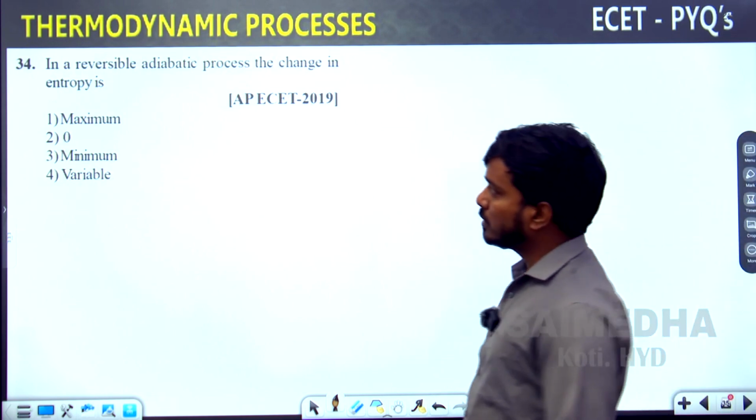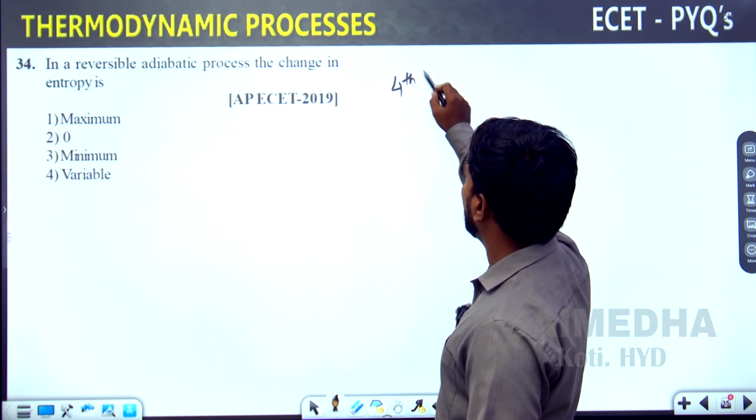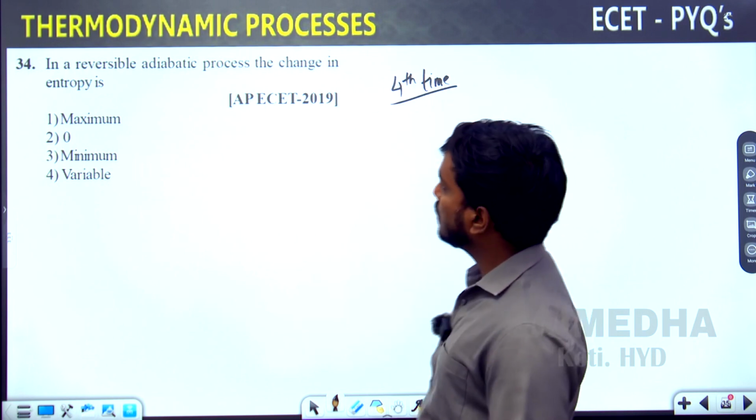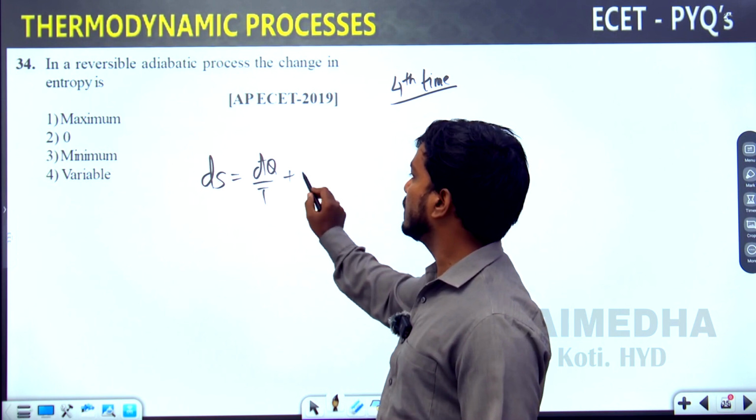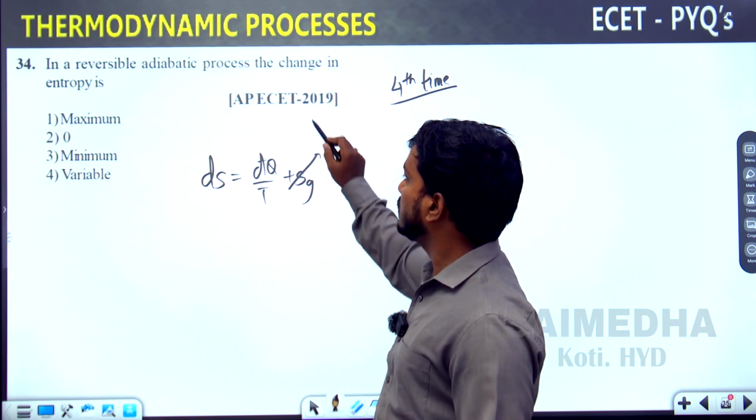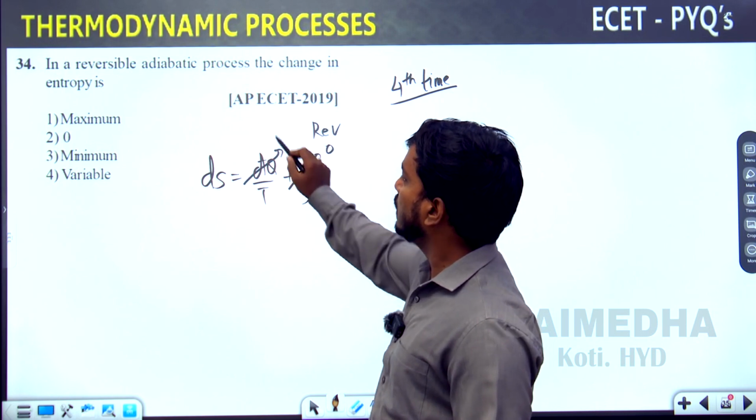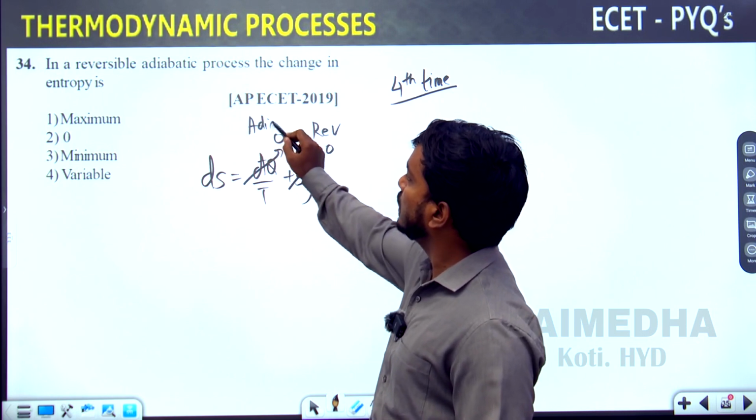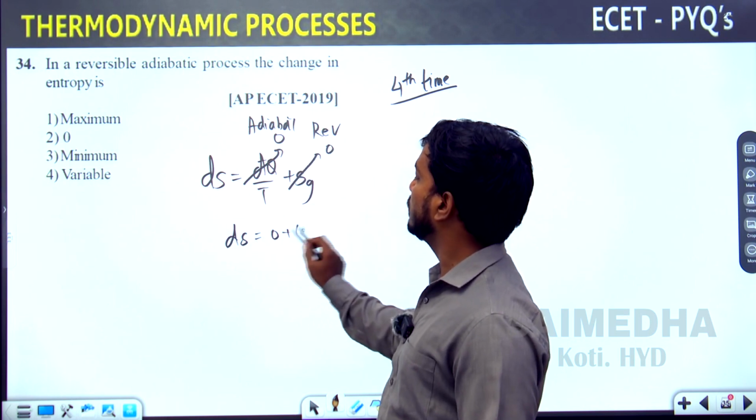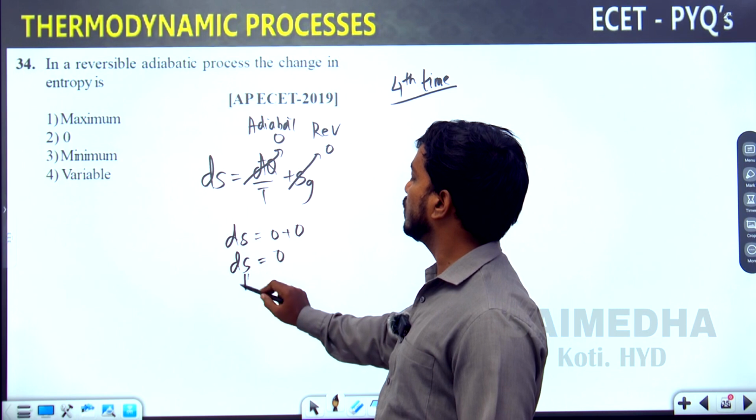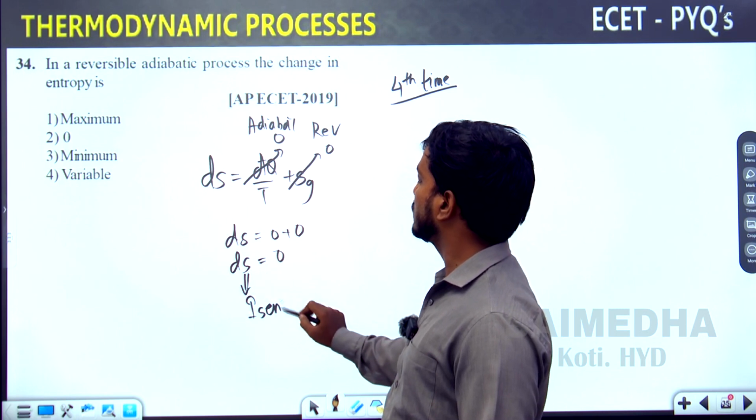Reversible adiabatic process. This is the 4th time this question is appearing. Reversible adiabatic: ds is equal to d'q divided by T plus entropy generation. Entropy generation is 0 because it is reversible. Heat transfer is equal to 0 because it is adiabatic. So ds is equal to 0 plus 0, that is 0. It is an isentropic process.